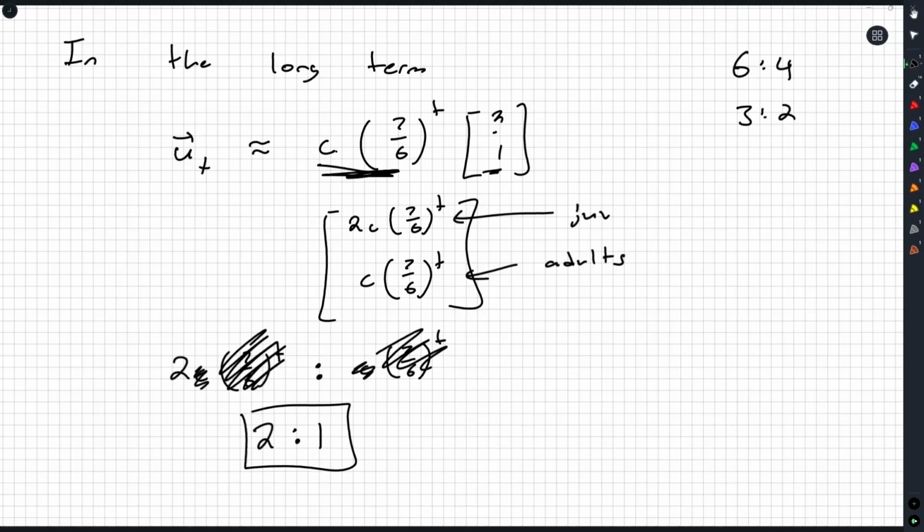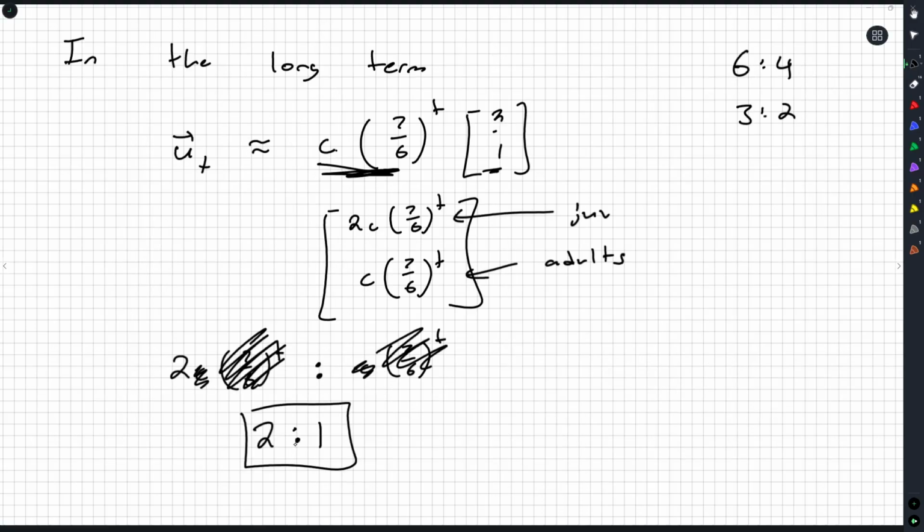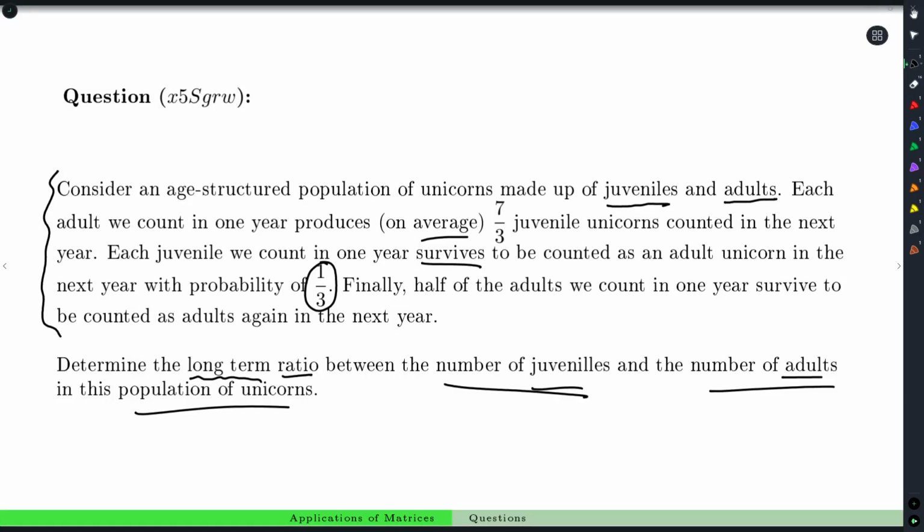Which actually we could have worked out as soon as we got this eigenvector, as soon as we got this relationship between juvenile and adult. But there we go. So our final answer is a 2 to 1 ratio, or you could say 2 over 1. I wouldn't simplify that to 2, but plenty of people do. But 2 over 1 or 2 to 1, I think this is the usual way a lot of people write ratios. Juveniles to adults, 2 juveniles for every 1 adult in the long run. It was long term, I didn't know if it was long term or long run, but there we go. Our final answer, 2 to 1.